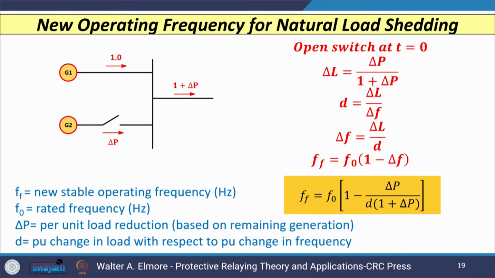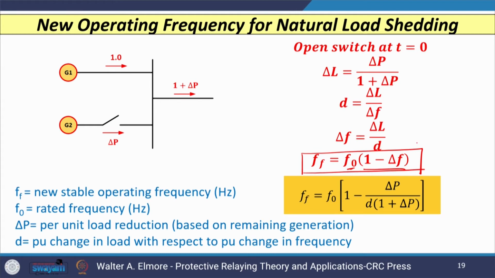In this case, if I calculate the new value of frequency which is stable, then this is given by the equation FF = F0 (1 - delta F), where FF is the new value of operating frequency in hertz, F0 is our rated frequency or base frequency in hertz, and delta F is the change in frequency.